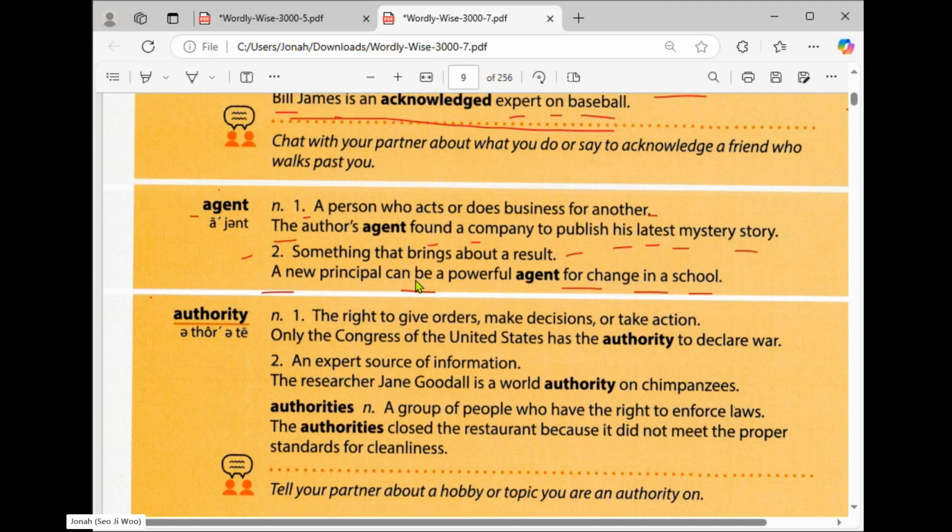But we are talking about a noun. So for example, there is a new player in that team. He will be a good agent to our team, because he may bring a powerful or another good result for the team.